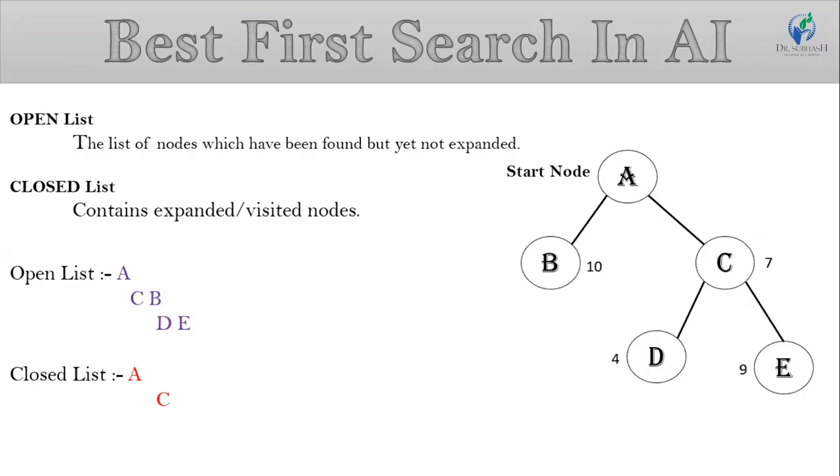Now we expand node D, and its successors are nodes F and G. Then put node D into the closed list. This way we can insert and remove data from the open list and put that data into the closed list. Now we discuss how the best first search algorithm works.